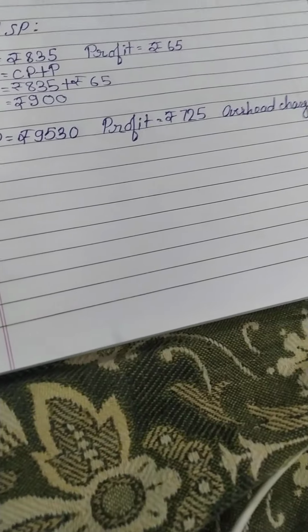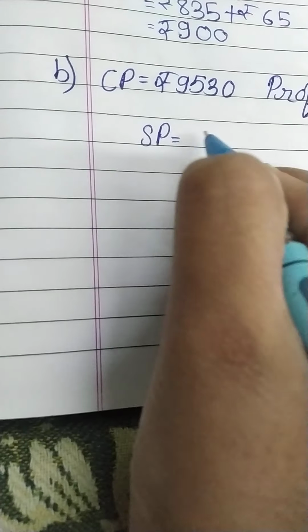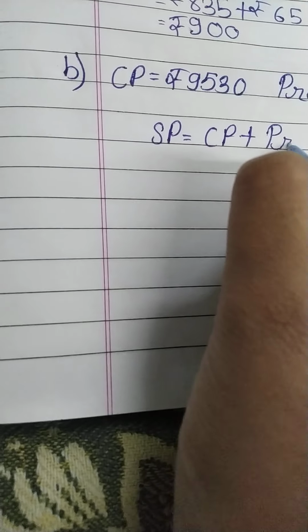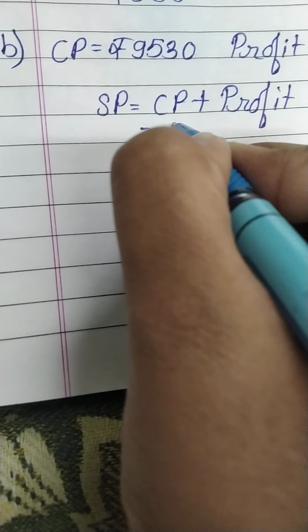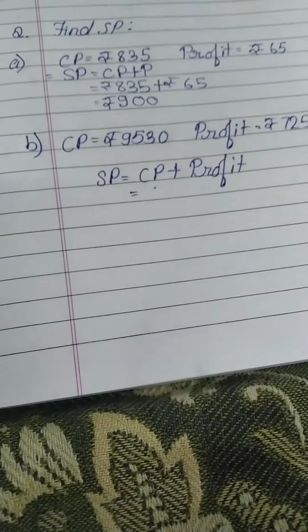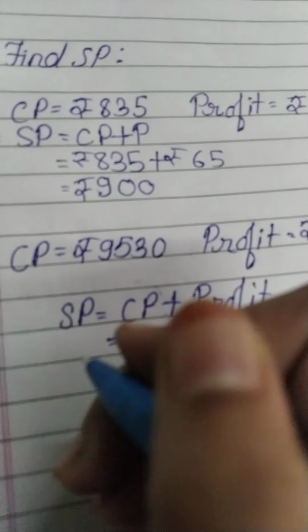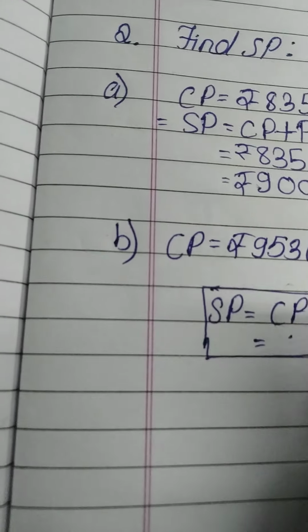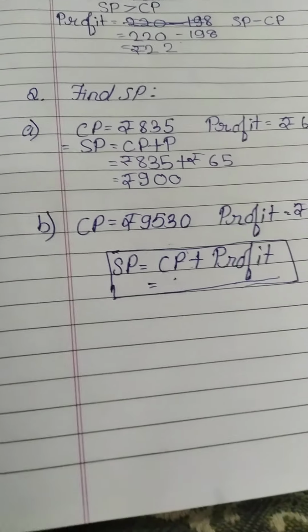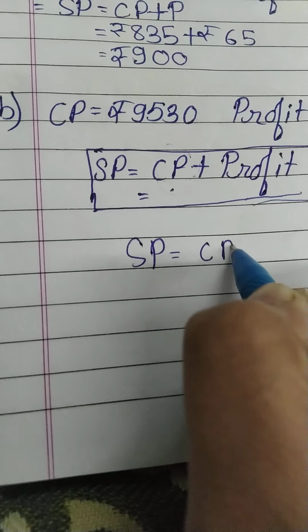Let me just show you here once again what I'm going to do now. See, now I know SP is equal to CP plus profit. But you don't know what this cost price is. So what you have to do is write this formula in a bracket, in a bracket like structure. Then write like this only, that SP is equal to CP plus profit.